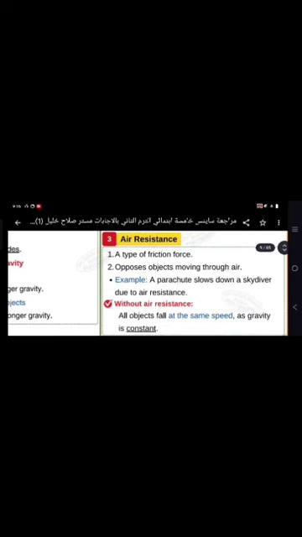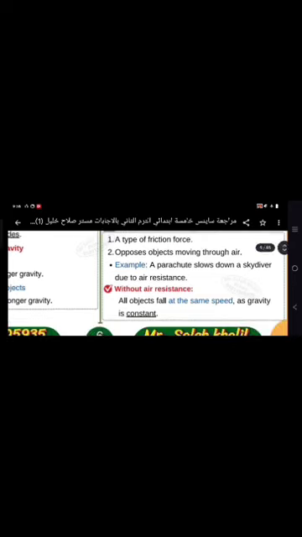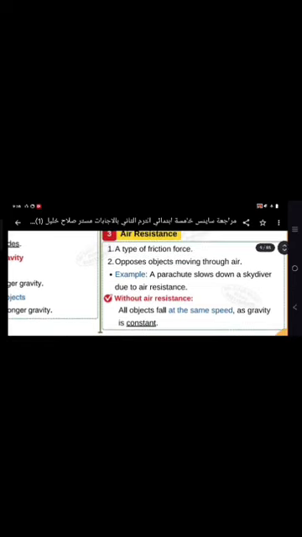Force number three, resistance. It's a type of friction force that opposes object movement too, so it slows down the speed, like when a parachute slows down a skydiver due to air resistance.